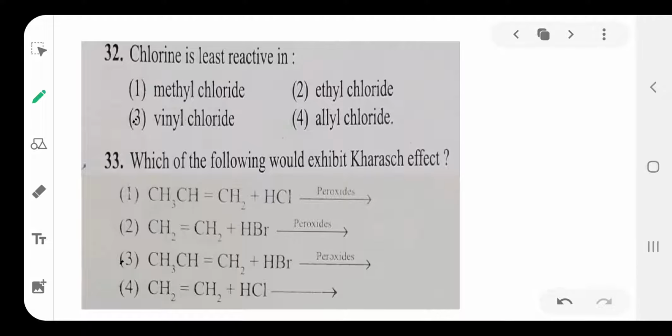Next, chlorine is the least reactive in methyl chloride, ethyl chloride, allyl chloride, vinyl chloride. In vinyl chloride, chlorine is least reactive. Why? See here, this is vinyl chloride.